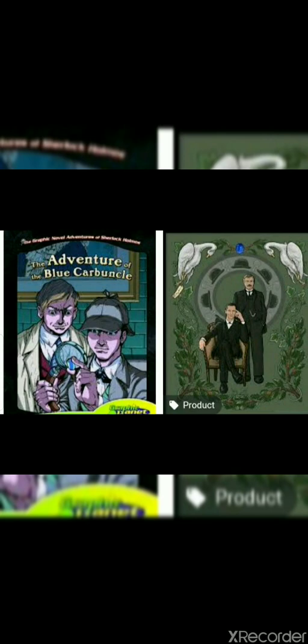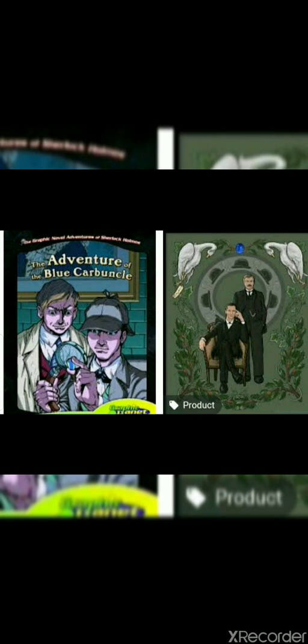Sherlock Holmes and Dr. Watson were the creation of the renowned author Arthur Conan Doyle, who was fond of writing detective series. He was the founder of Sherlock Holmes and Dr. Watson, who are really immortal characters of literature.